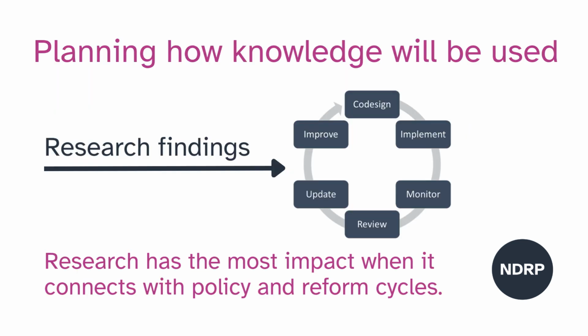Planning how knowledge will be used. Finally, it can be useful to think about how research findings might be shared and used. Policy and regulatory systems often move through review cycles, consultation processes, and reform programs. Research that connects with these moments can be particularly valuable. Researchers may also consider how to engage with peak bodies, government agencies, and community organisations who work in these areas. Accessible communication is also important. Clear summaries, accessible formats, and practical outputs can help ensure research findings are understood and used.